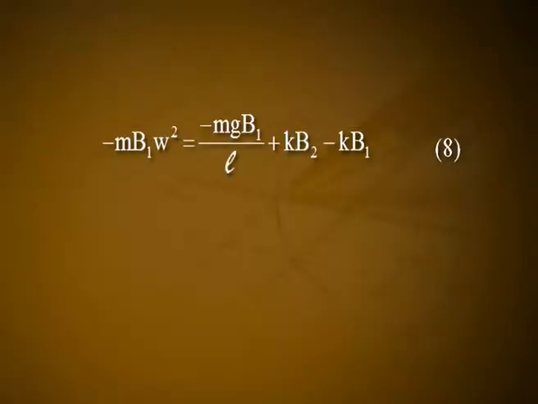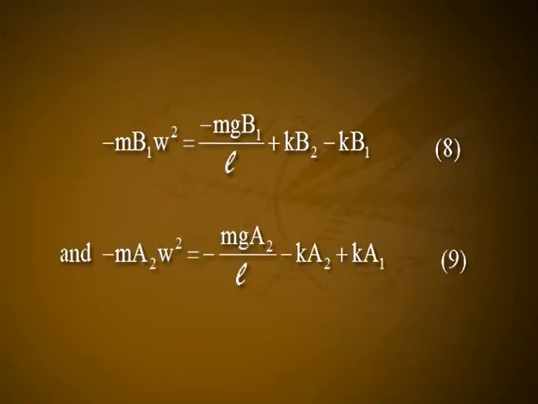These two equations are valid at any instant of time. So, equating the coefficients of sine and cosine on the two sides of these equations, we get minus m a1 w square is equal to minus mg a1 divided by L plus Ka2 minus Ka1. Let it be equation number 7. Minus m b1 w square is equal to minus mg b1 divided by L plus Kb2 minus Kb1. Let it be equation number 8.